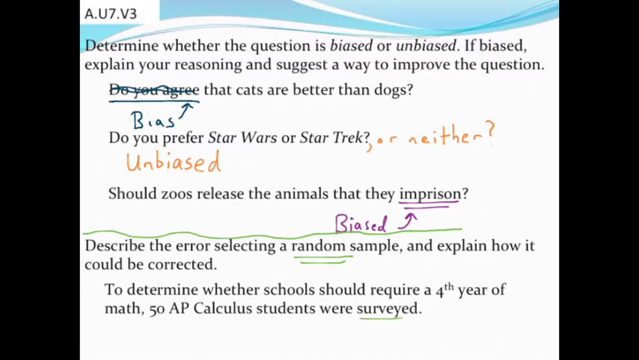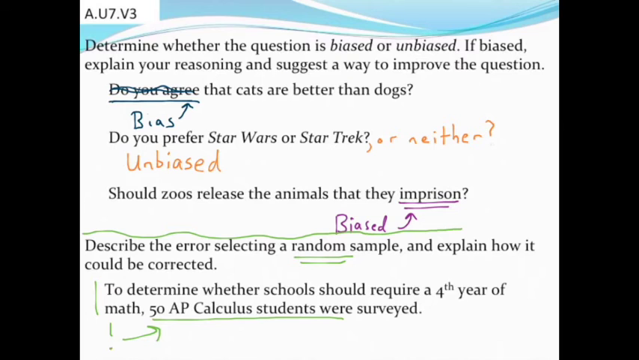It looks like we've asked a survey, and let's see what the problem is and why this sample may in fact not be random. Our scenario is, to help determine whether schools should require a 4th year of math, 50 AP Calculus students were surveyed. I think right there is going to be the problem, because that's not really random.